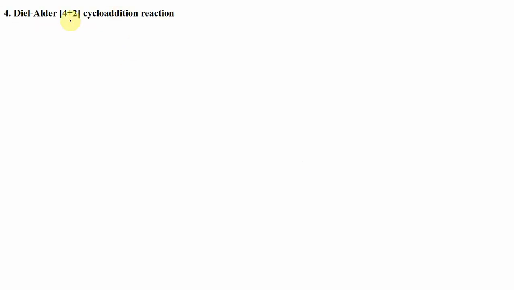The other reaction of this benzyne is a 4+2 cycloaddition reaction, in which a 4 pi electron system reacts with a 2 pi electron system. Now for the 4 pi electron system, for example, you have 1,3-butadiene. There are 4 pi electrons in this 1,3-butadiene, and this benzyne can act as a 2 pi electron system like this.